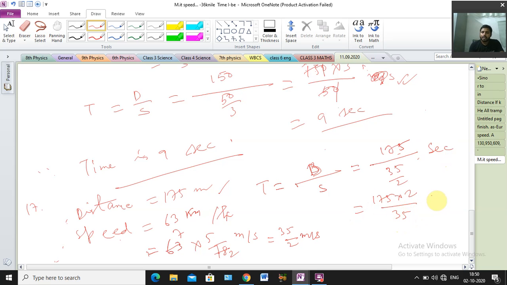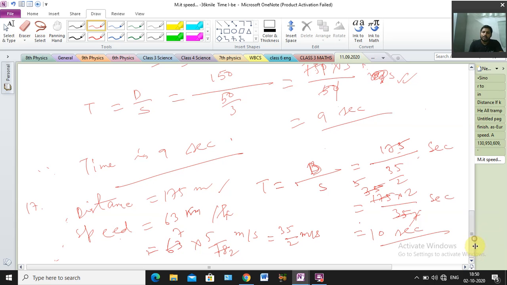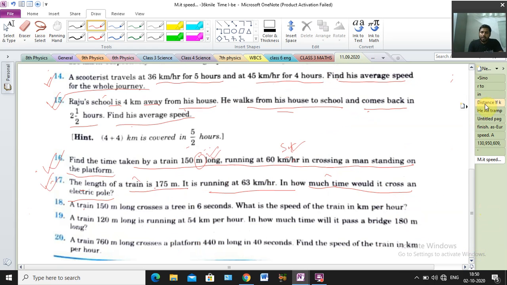Cancelling, 5 7s are 35, 5 5s are 25, and 7 5s are 35. So we get 5 into 2, that is 10 second. The total time taken is 10 second.